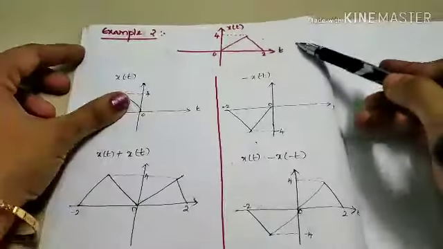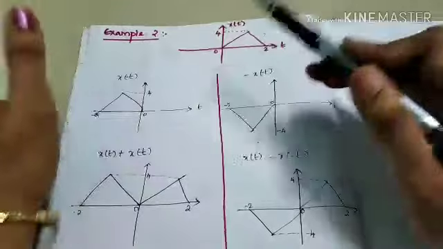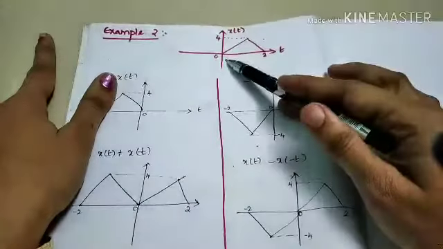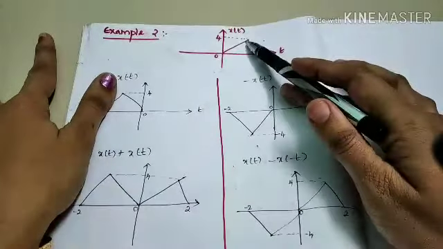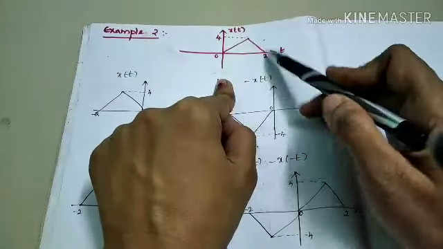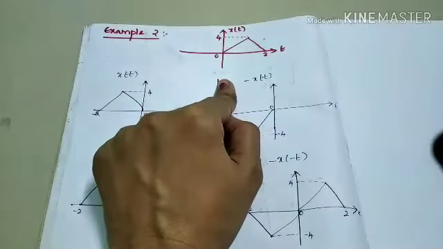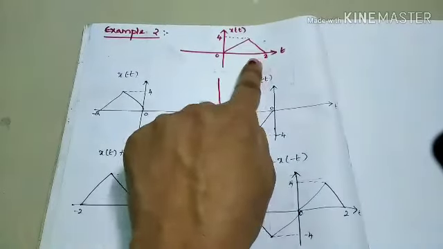This is the second example for even and odd components of a signal. The same question as the last example: find the even and odd components of the given signal. Here the signal varies from 0 to 2. The time limit is 0 to 2 and the amplitude of x of t is 4.